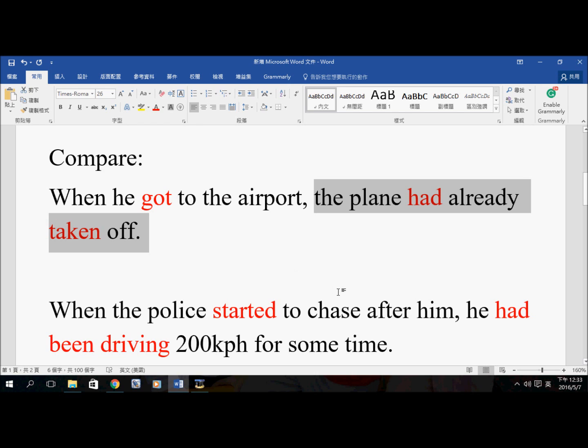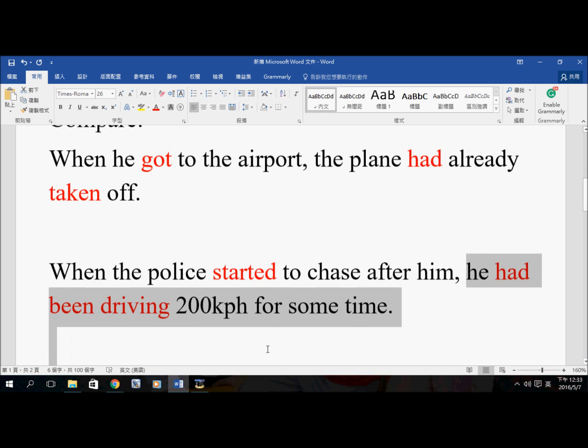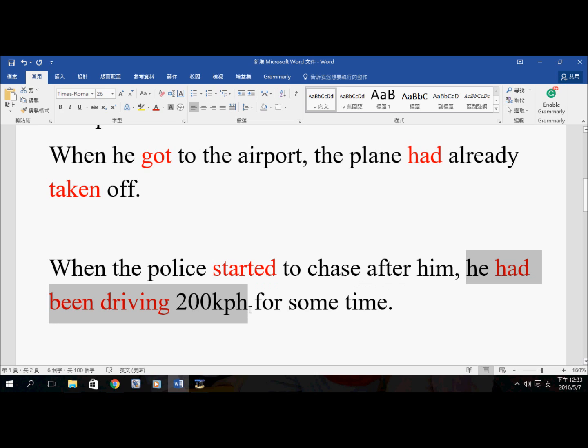But in the second example, we want the listener to be aware that he had been driving 200 kilometers per hour for some time before the police started to chase after him. We want to emphasize the action. He had been driving 200 kilometers per hour. So it's a continuous action.